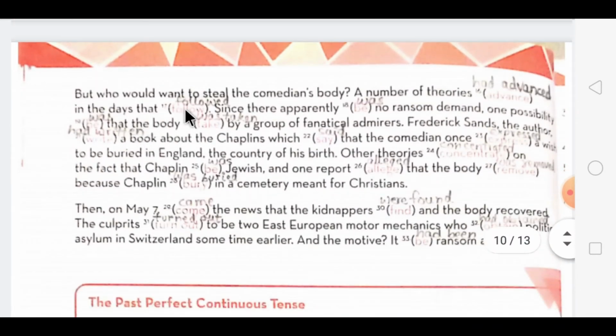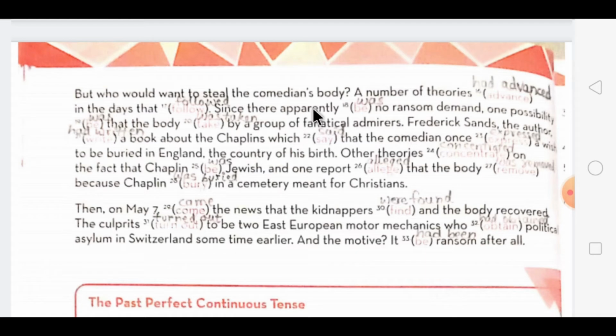But who would want to steal the comedian's body? A number of theories had advanced in the days that followed, since there apparently, again the be verb is was, no ransom demand. One possibility was that the body was taken by a group of fanatical admirers.